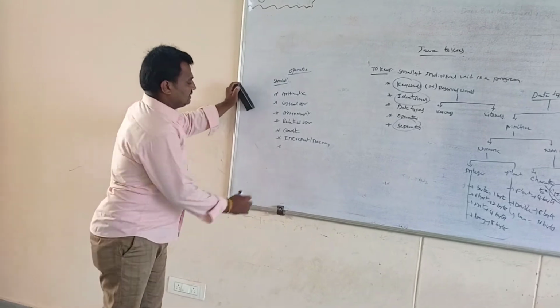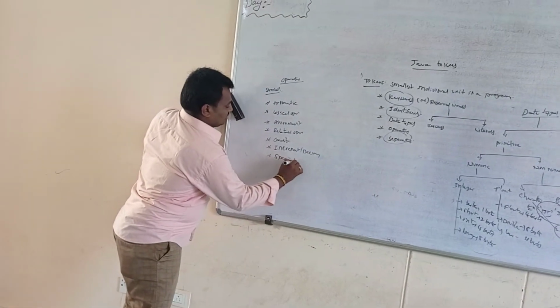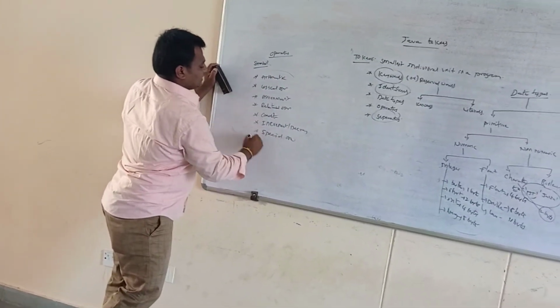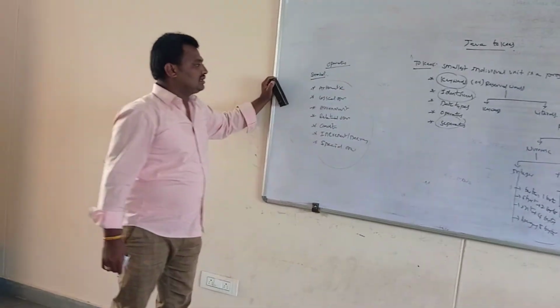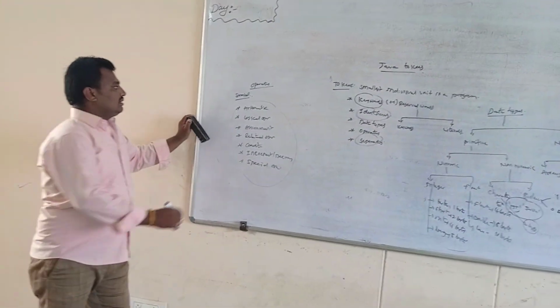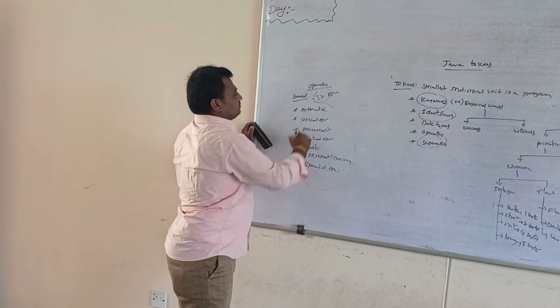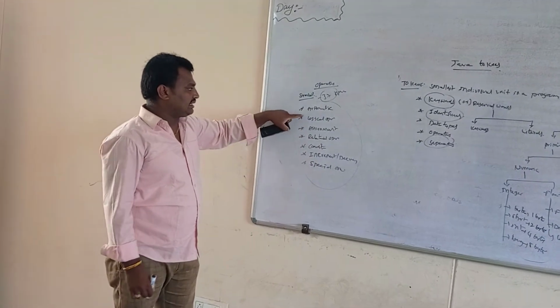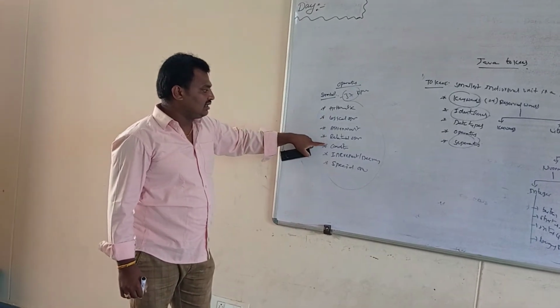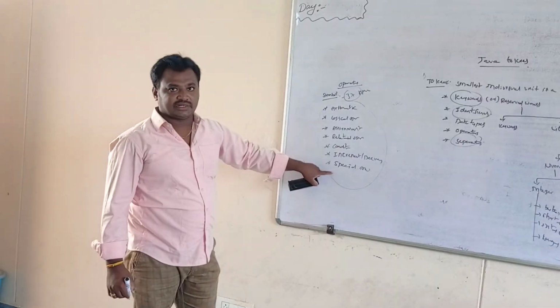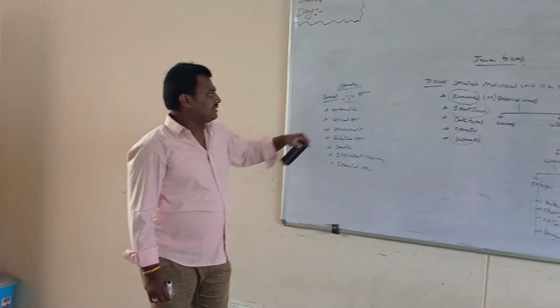These are the special operators. In the Java language, 37 operators are available, that is arithmetic, logical, assignment, relational, conditional, increment and decrement, and special operators.